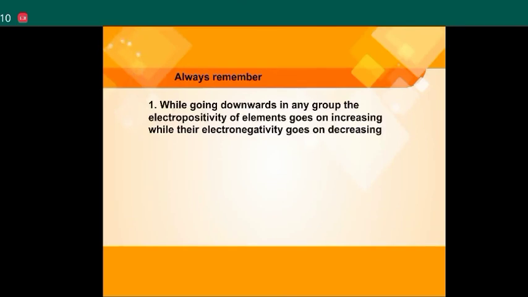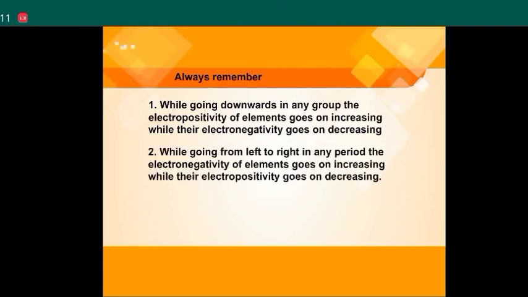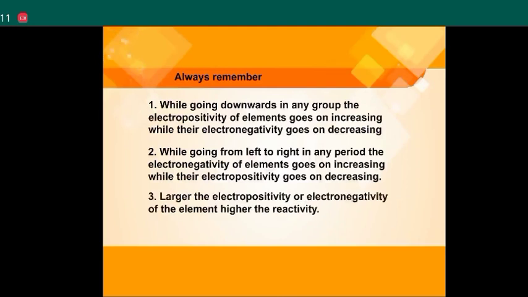Point number 1. While going downwards in any group, the electropositivity of elements goes on increasing while their electronegativity goes on decreasing. Point number 2. While going from left to right in any period, the electronegativity of elements goes on increasing while their electropositivity goes on decreasing. Point number 3. The larger the electropositivity or the electronegativity of the element, the higher the reactivity.